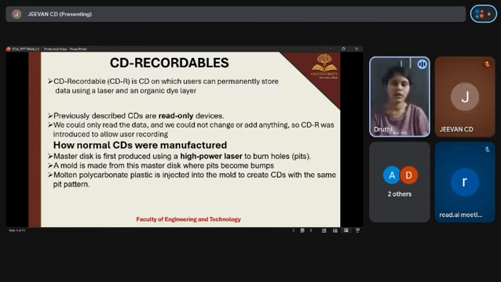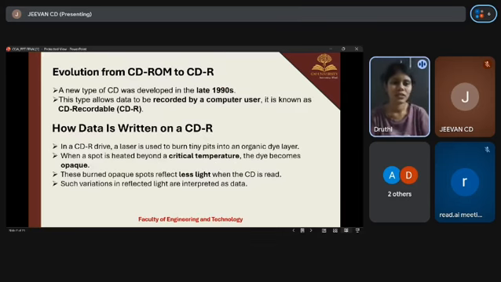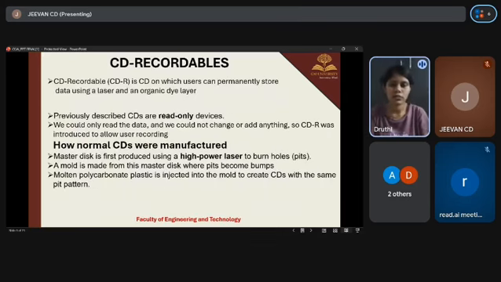Okay. Hello, I'm Dhruti and I'll be continuing with CD recordables. So what is a CD recordable? A CD recordable is a type of compact disk on which users can permanently store data. Data is written using a laser that acts on an organic dye layer present inside the compact disk. Once data is written, it cannot be erased or modified, so it is permanently stored in the CD.